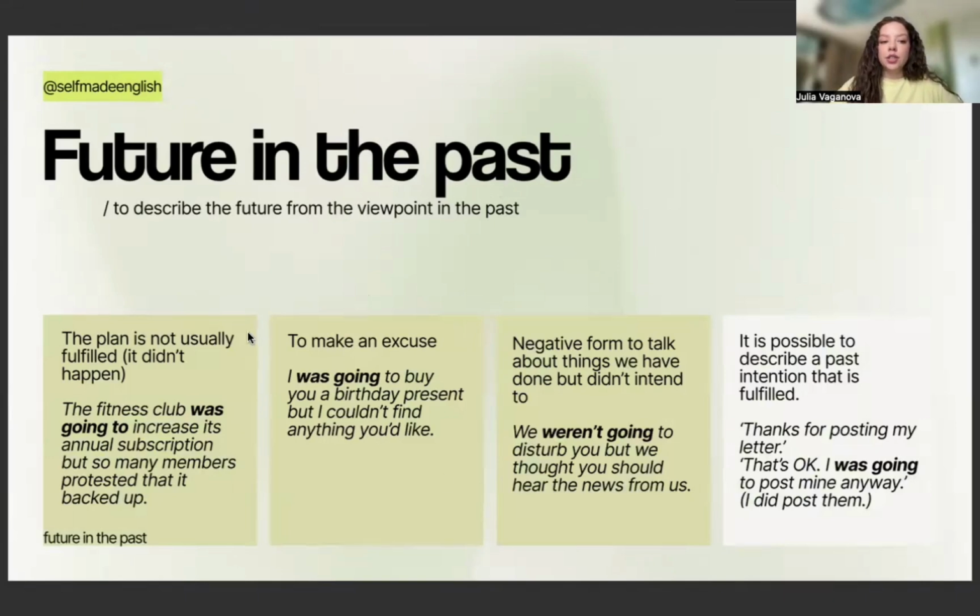The plan that is not usually fulfilled, it didn't happen, is described using be going to. Let us see the example. The fitness club was going to increase its annual subscription, but so many members protested that it backed up. All right, so it was the fitness club's past plan to increase the subscription. It was going to increase the subscription, but members protested and the plan was not fulfilled.